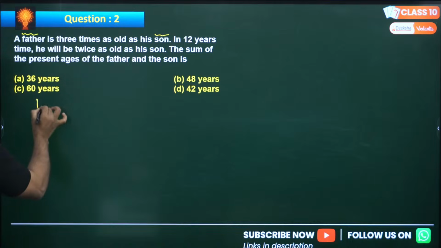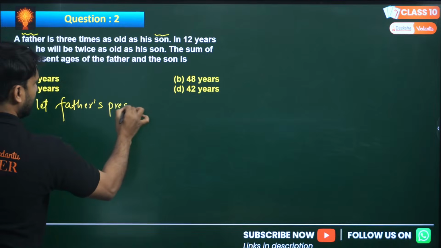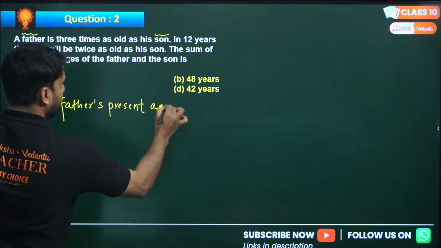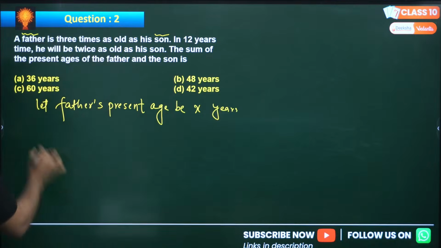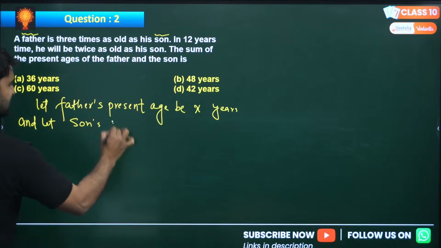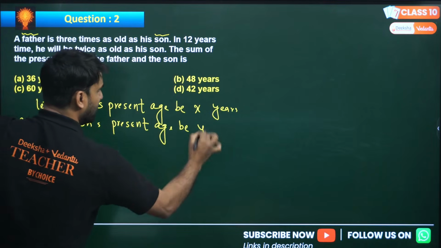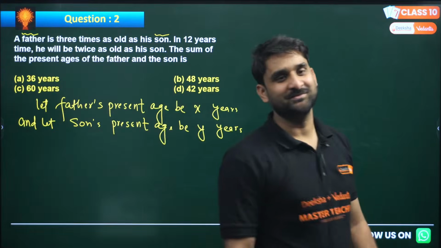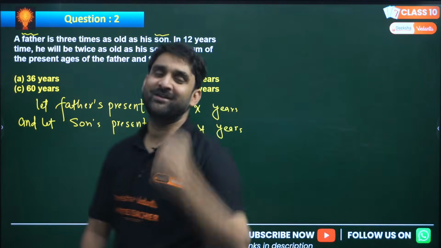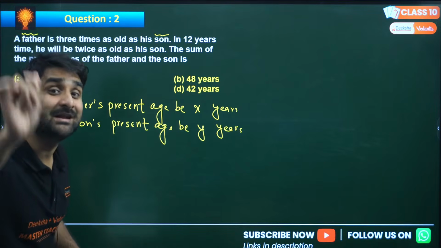So let the father's present age be x years. Unit is also important: x years. And let the son's present age be y years, because without letting the present age you cannot write the equation. If you don't know the present age, how can you write the equation? This is not possible. So always let the present age. Keep it in mind.